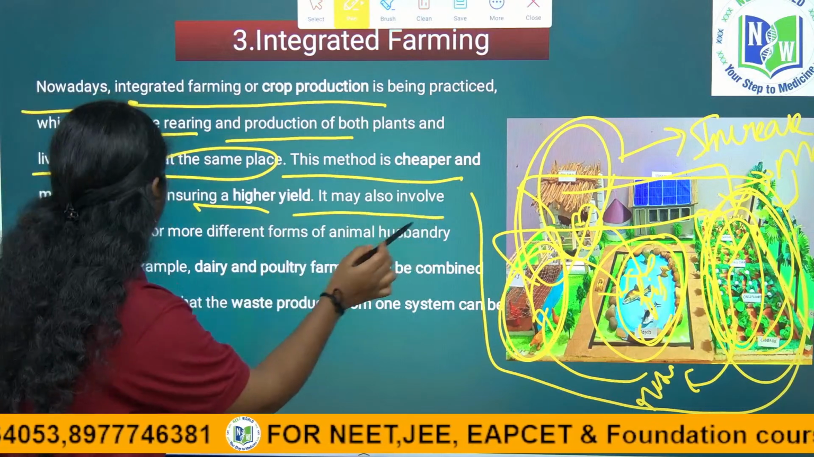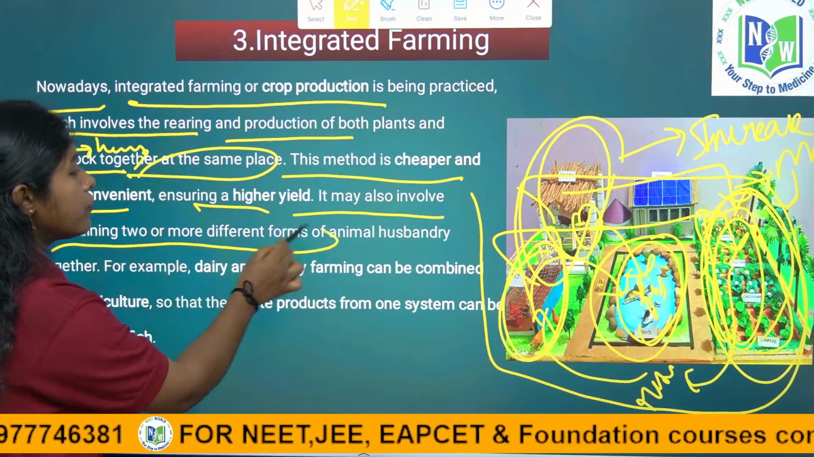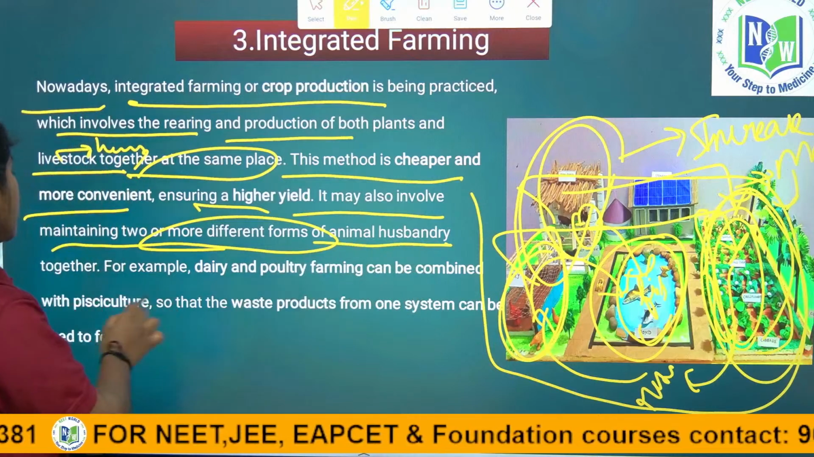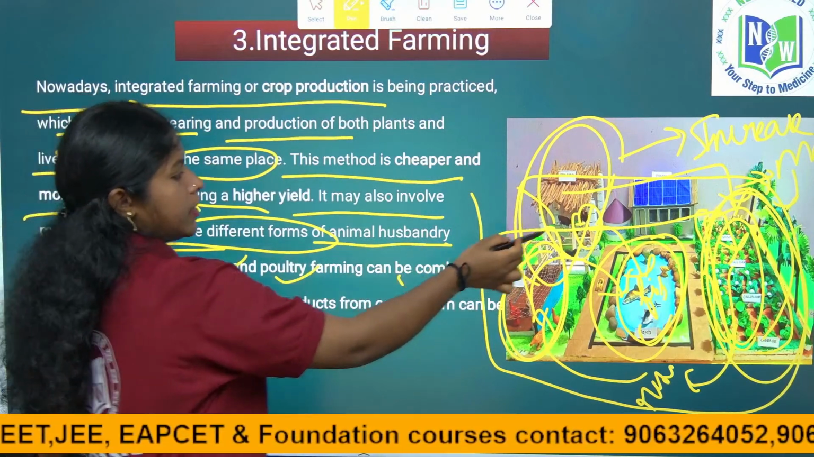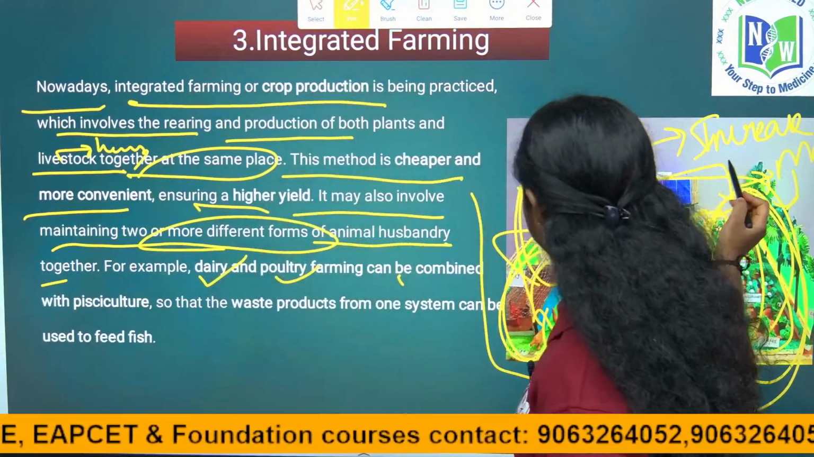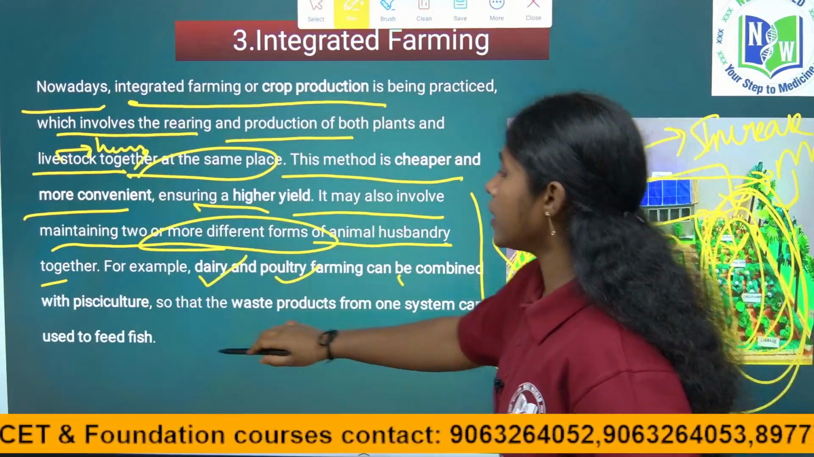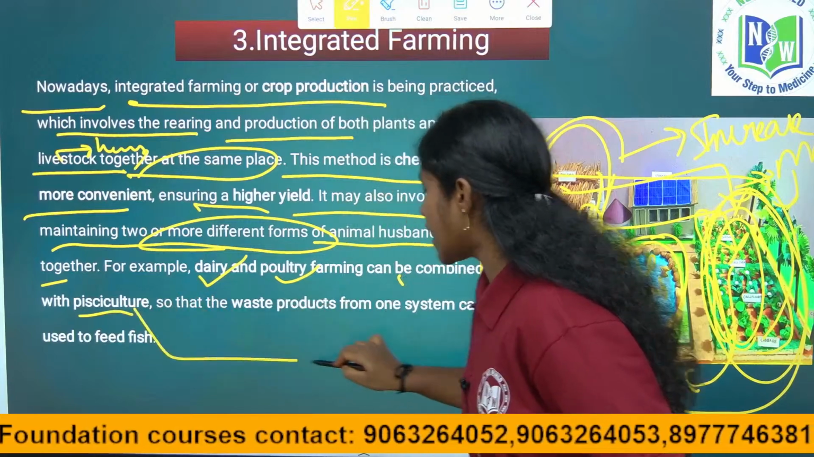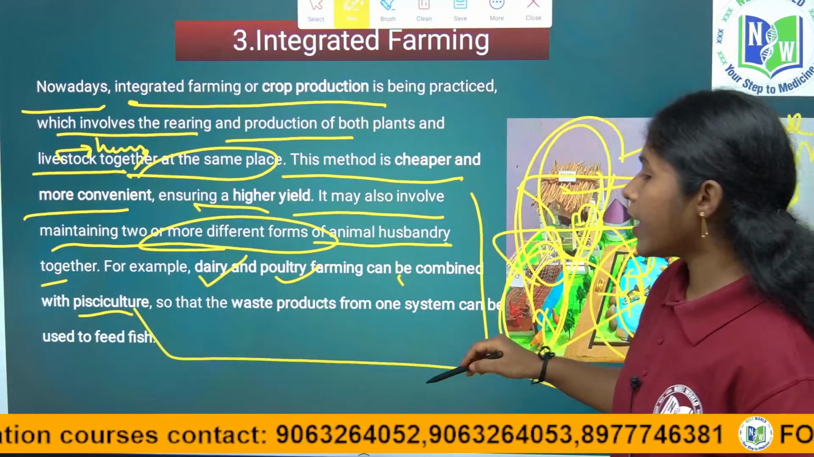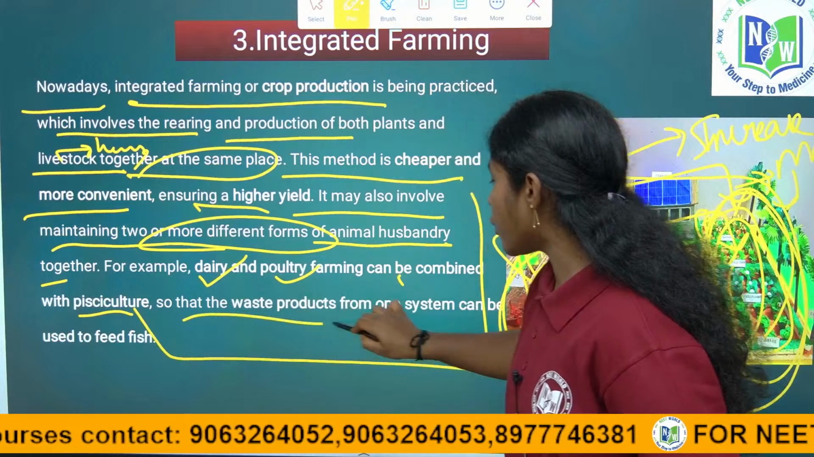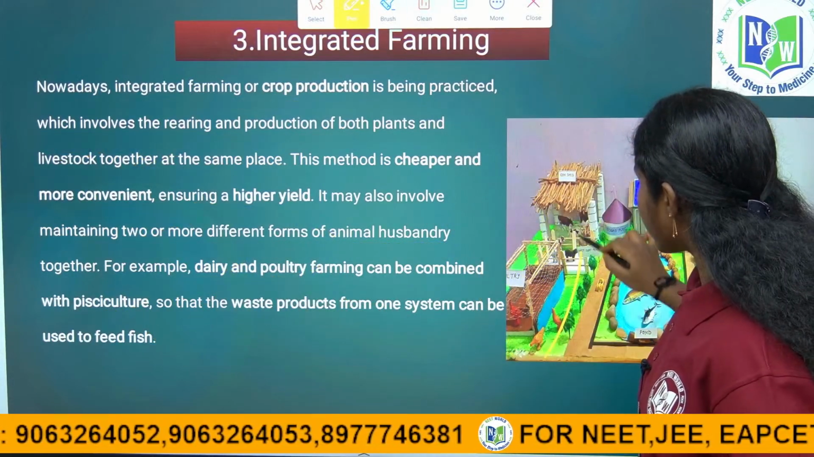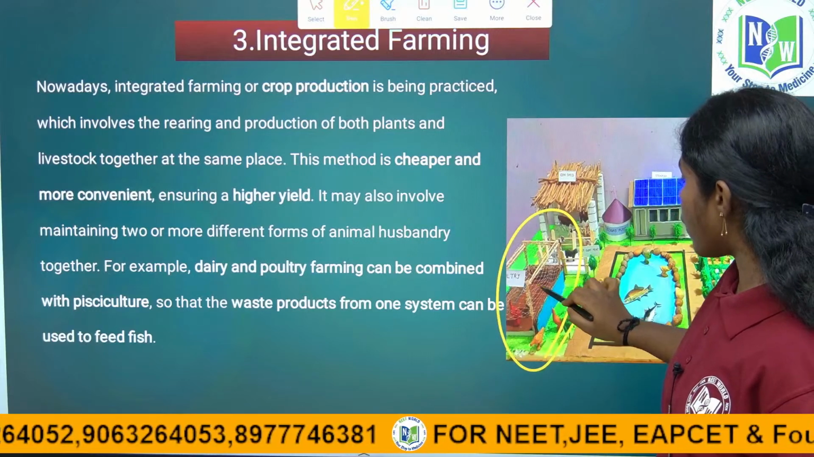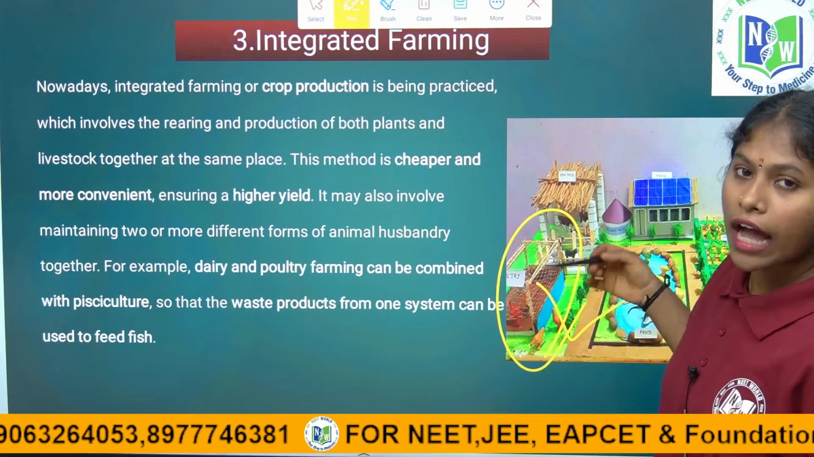So, it may involve maintaining two or more different forms of animal husbandry together. For example, dairy and poultry farming are combined with pisciculture. Pisciculture is nothing but the rearing of fishes, right children. So that the waste products of the poultry farming from one system can be used as food for the other system.